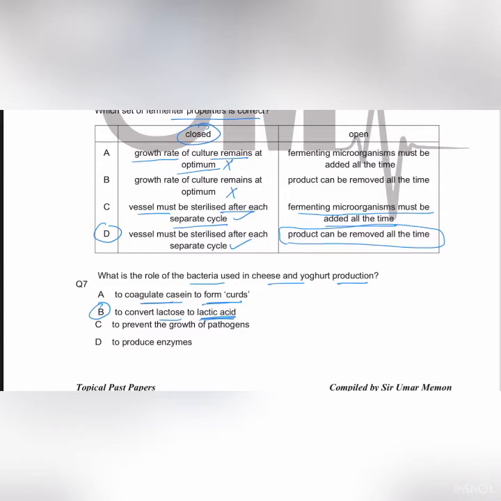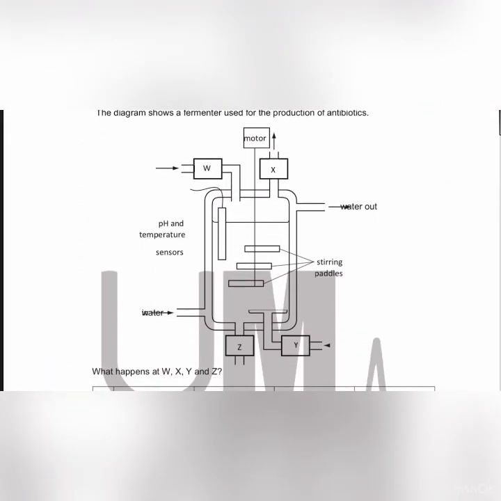Let's move towards MCQ 8. The MCQ 8 shows a fermenter. The diagram shows a fermenter used for the production of antibiotics. What happens at W, X, Y, and Z? The hint over here is Y: what should enter? We have discussed this apparatus in our classes, and this is known as the sparger. You should know the function of the sparger. Sparger converts the stream of air into air bubbles. So the air should enter through Y.